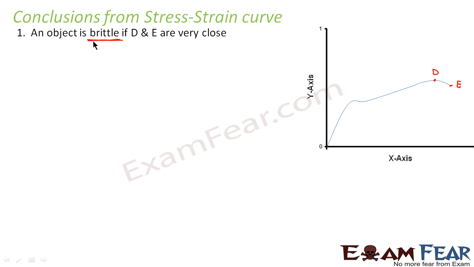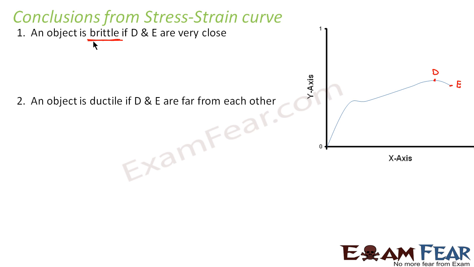So try to understand the logic behind why D and E will be very close if the object is brittle. I hope you are getting me, because point D is the ultimate tensile strength. That means after point D, the strength of the body will not increase anymore, because after point D, the stress will decrease and the strain will increase. So the body can break down anytime. So if that fracture point is closer to point D, it will break down even more quickly. So the object will be brittle.